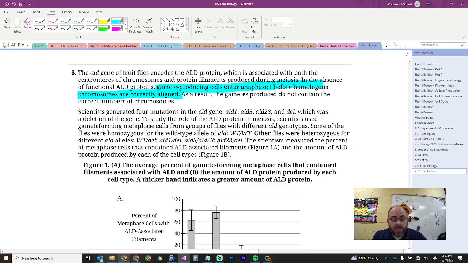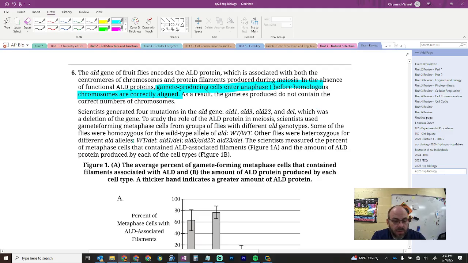Scientists generated 4 mutations, all of the ALD gene: ALD1, 2, 23, and DEL, good old DEL, which was the deletion of the gene. To study the role of ALD protein in meiosis, scientists used some gamete-forming. I love how gamete-forming is one word. Didn't know that. Learned something today. Gamete-forming metaphase cells from groups of flies from different ALD genotypes.